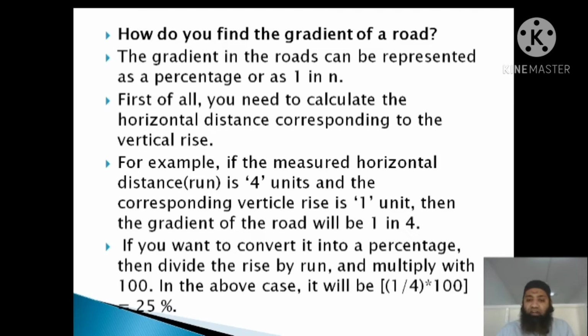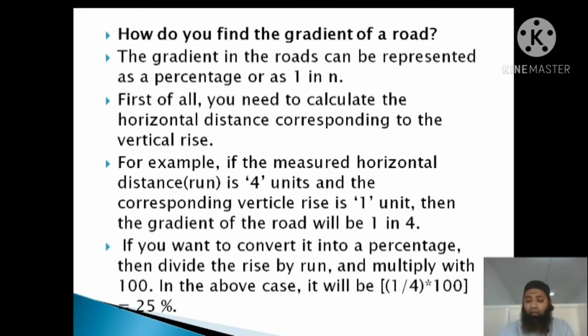If you want to convert it into a percentage, then divide the rise by the run and multiply by 100. In the above case, the vertical rise we have taken as 1 and the horizontal distance as 4. So it will be 1 by 4 into 100, that is 25%. This is how we have calculated the 25%.